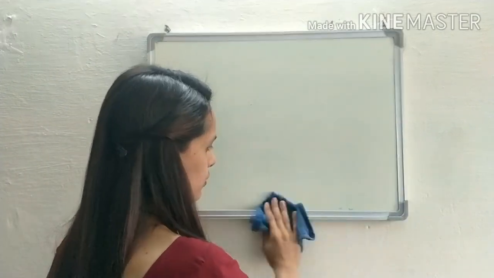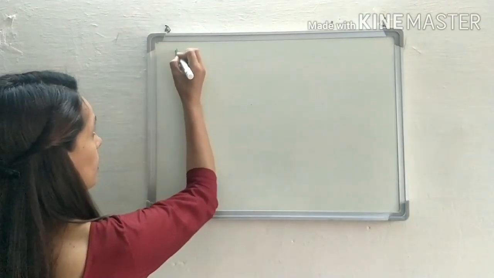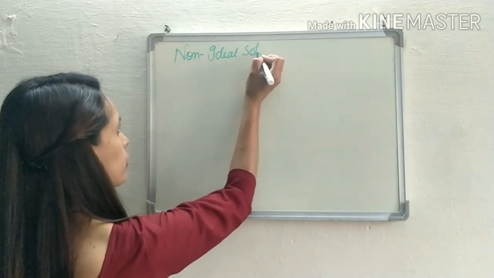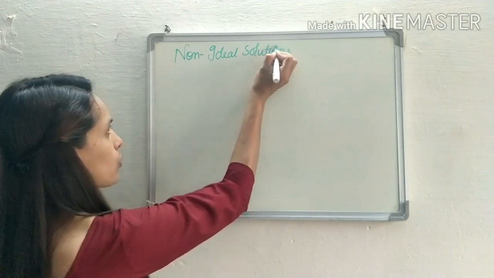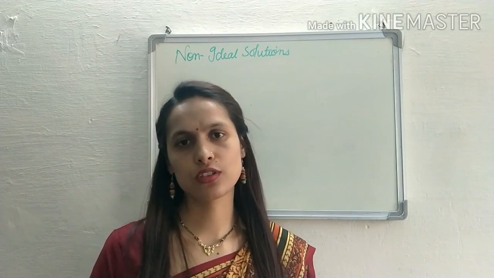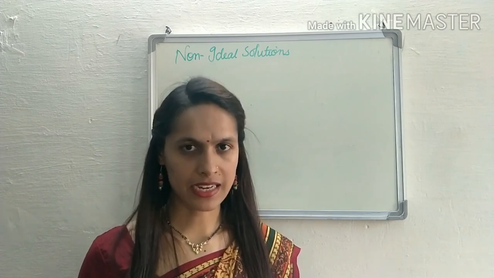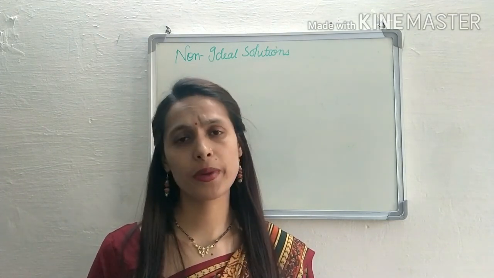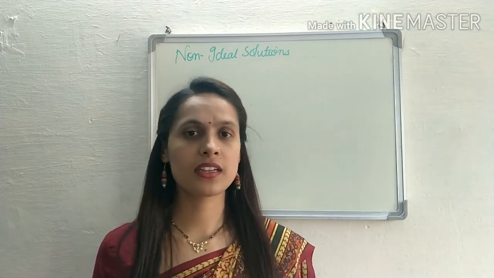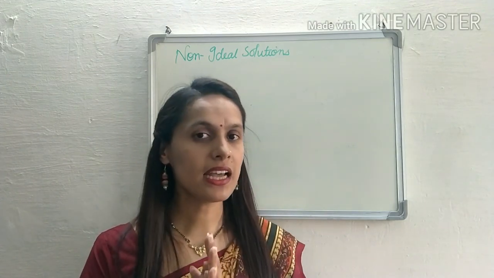What are non-ideal solutions? You can guess on the basis of the ideal solution. Non-ideal solutions are those solutions which do not obey Raoult's law. The one which obeys Raoult's law is ideal, and the one which does not obey Raoult's law is non-ideal. And if they are not obeying Raoult's law, it means they are not satisfying the three conditions which were satisfied by the ideal solution.